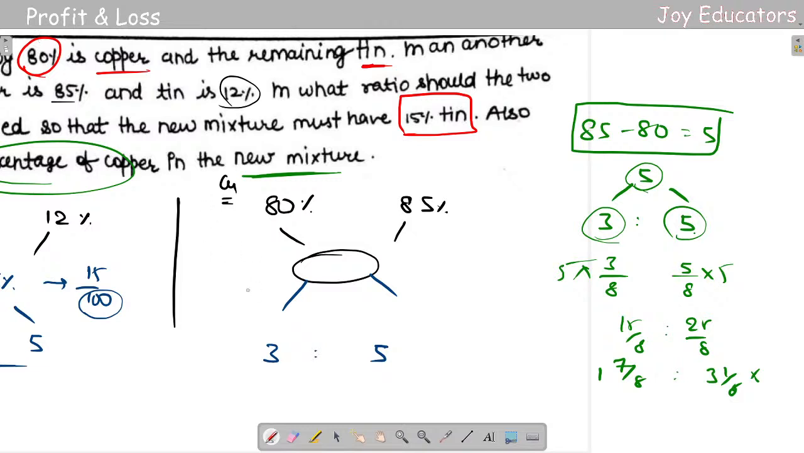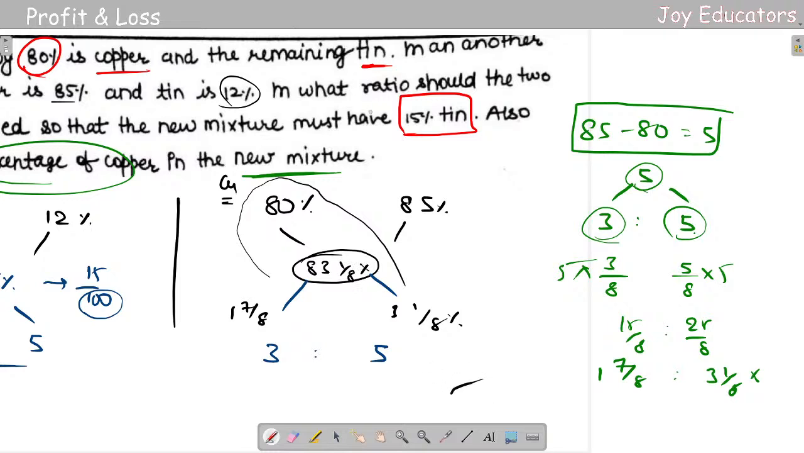So what I'll be doing here is I'll be just putting 1 7 by 8 percentage and 3 1 by 8 percentage. So just add this one with this one. So I'll be getting this one. So 83 1 by 8 percentage.